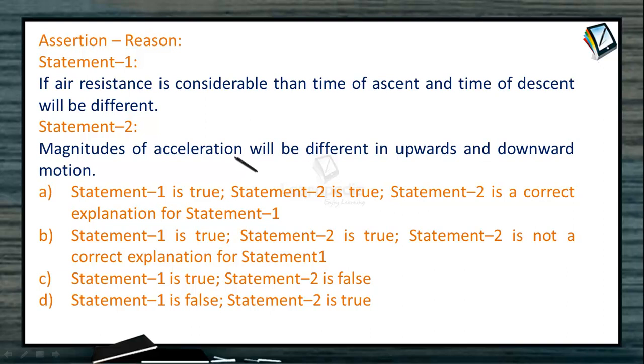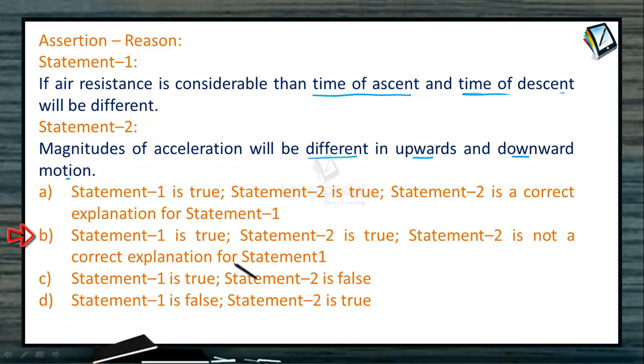Assertion reason. Statement 1: If air resistance is considerable, then the time of ascent and time of descent will be different. Statement 2: Magnitudes of acceleration will be different in upward and downward motion. Now we want to check whether statement 1 and statement 2 are true and statement 2 is the correct explanation of statement 1. B part, statement 1 and 2 are true.